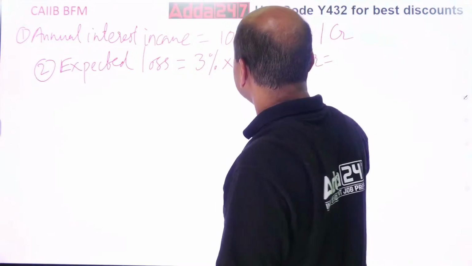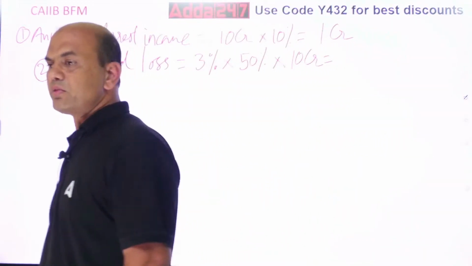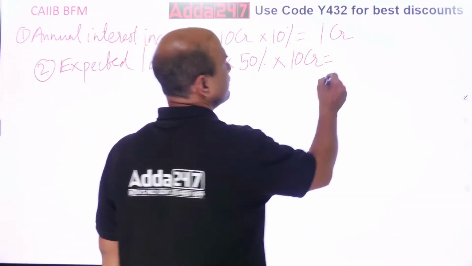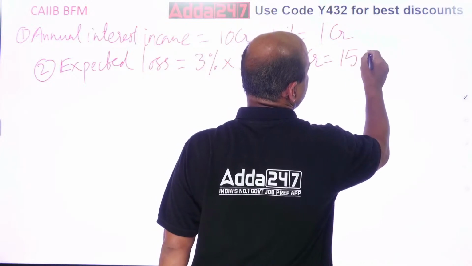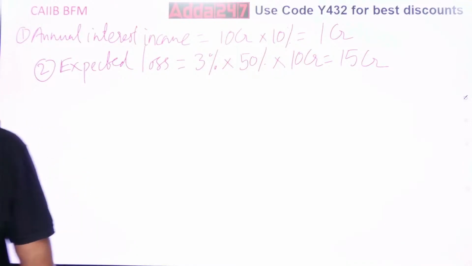So what is the answer now? 5 3s are 15. 150% of this 10 CR. So that is equal to what? 15 CR. Everyone clear on this? 15 CR. This is your next step.